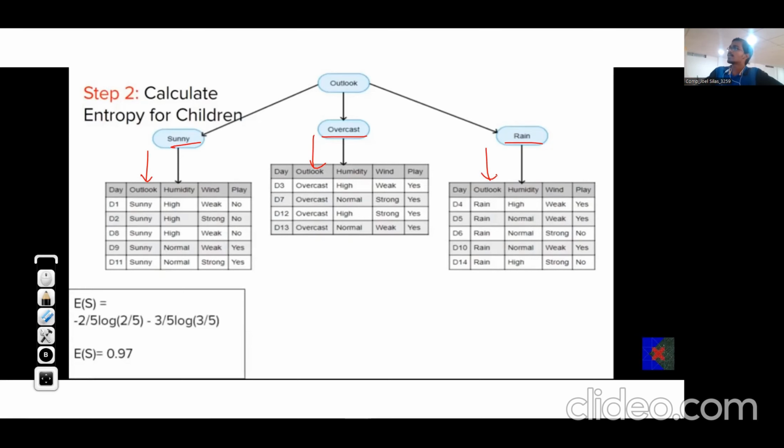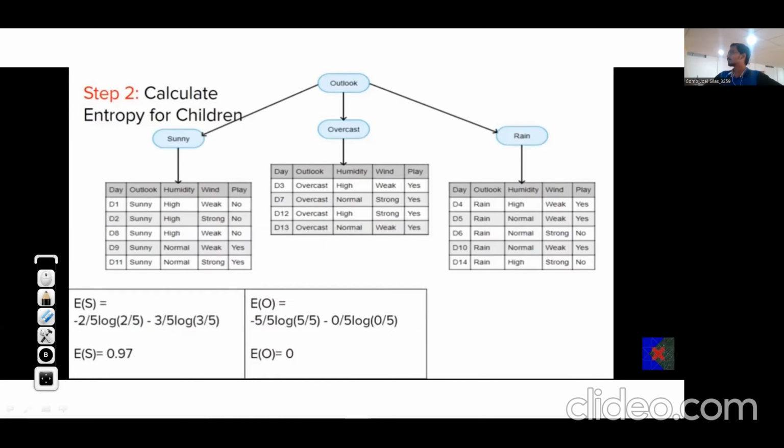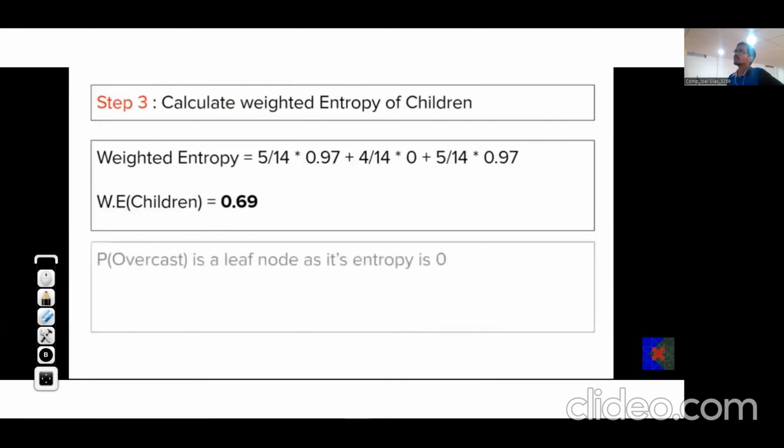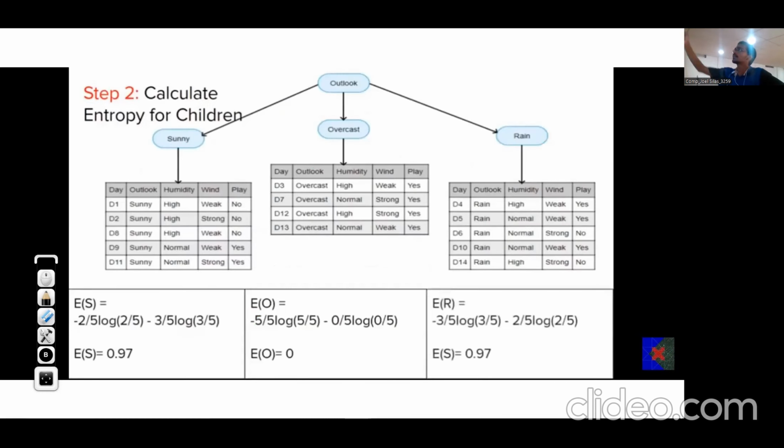So wherever it is sunny, we need to consider what is the label. We have already seen this in previous lectures. So we know that here we can see probability of yes is 2 times out of 5 and probability of no is 3 times out of 5. So we have substituted and we have calculated. Similarly, you have to do entropy for overcast and entropy for rain. So then we have found out the entropy of the parent, that is outlook.